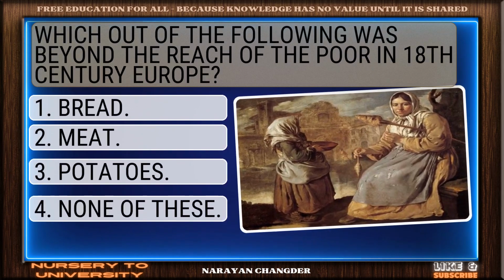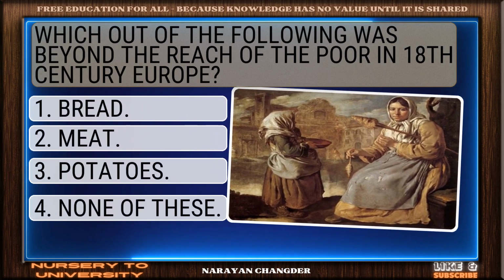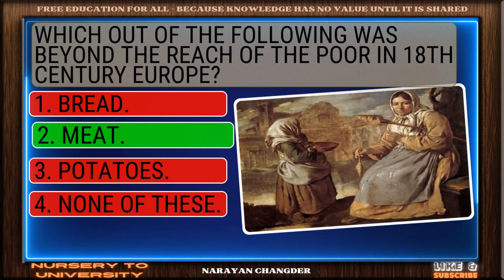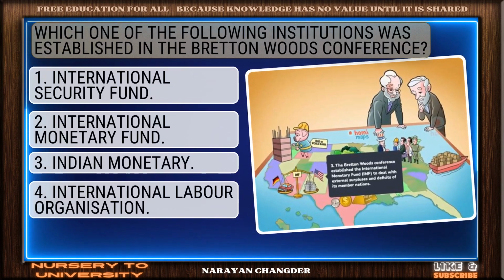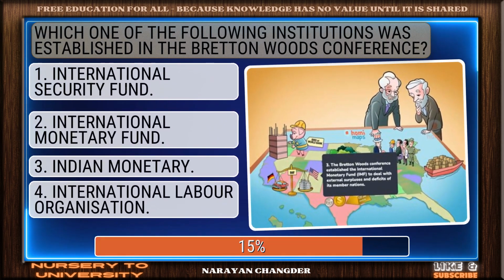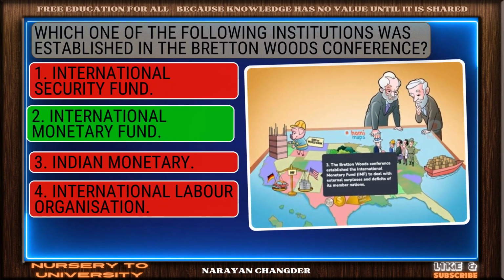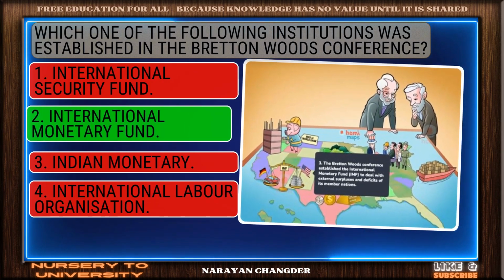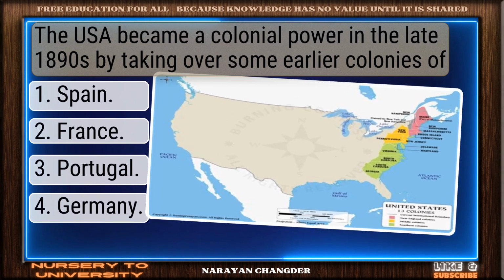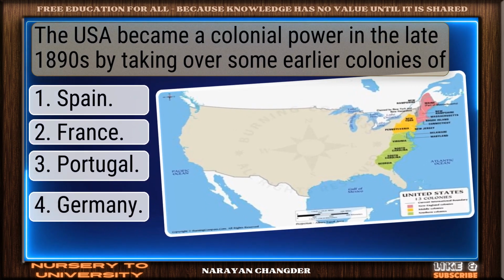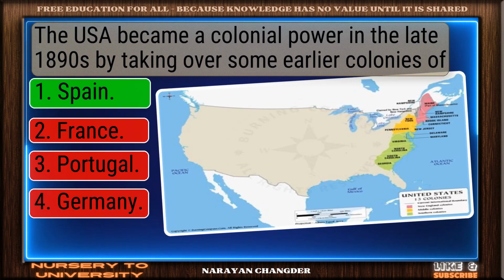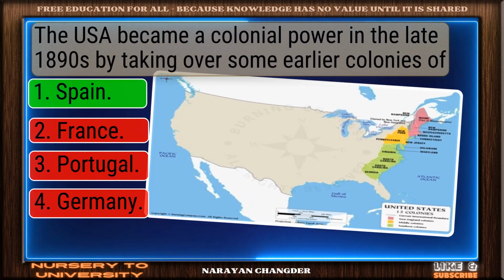Which out of the following was beyond the reach of the poor in 18th century Europe? Well picked. Meat is correct. Which one of the following institutions was established in the Bretton Woods Conference? Solid response. International Monetary Fund is valid. The USA became a colonial power in the late 1890s by taking over some earlier colonies of. Excellent choice. Spain is right.